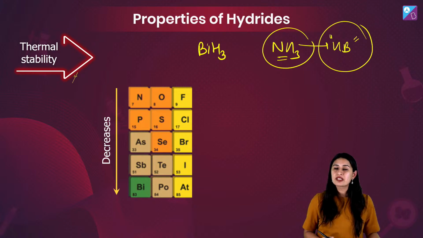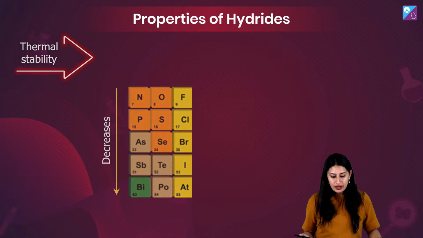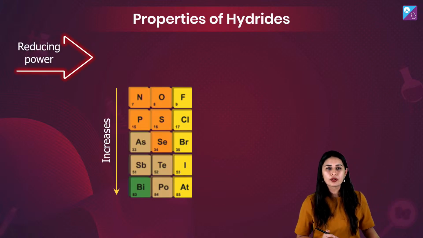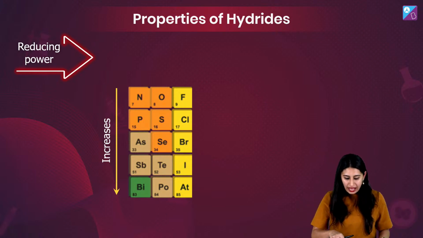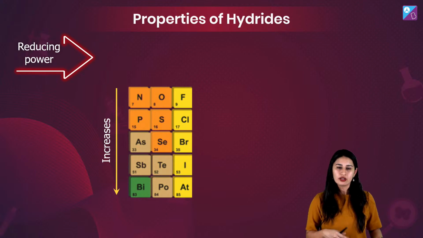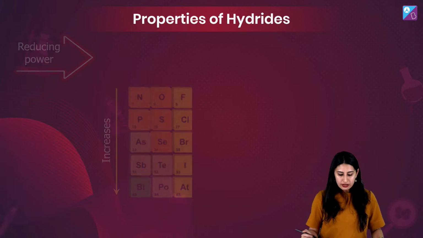Whereas when I'm talking about bismuth with hydrogen, that's a Drago compound, right? Well, now the next one is the reducing power. It increases as we go down the group, right? As the reducing power is increasing, because hydrogen can easily be available, right? So of course, down the group, we can say the reducing power increases as we go down the group, right?